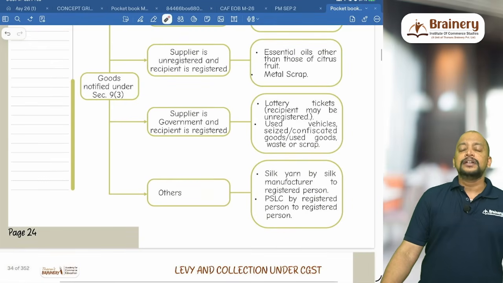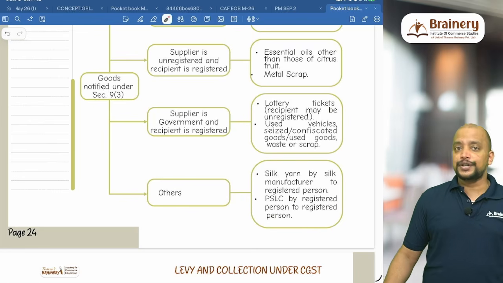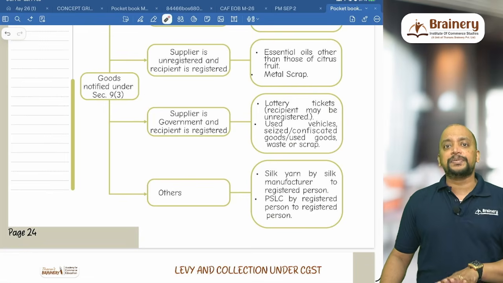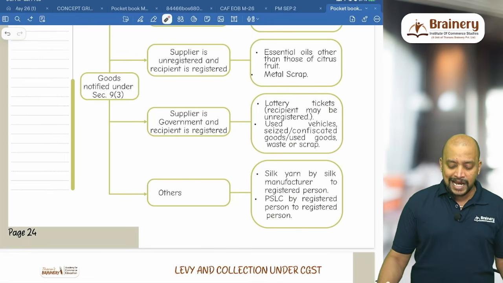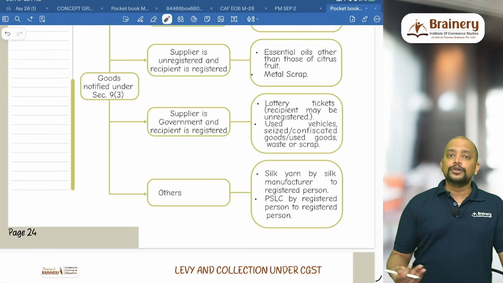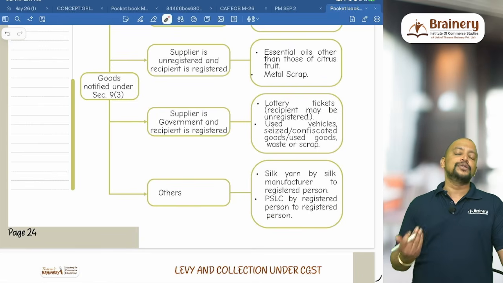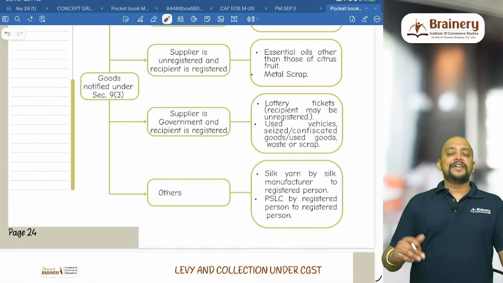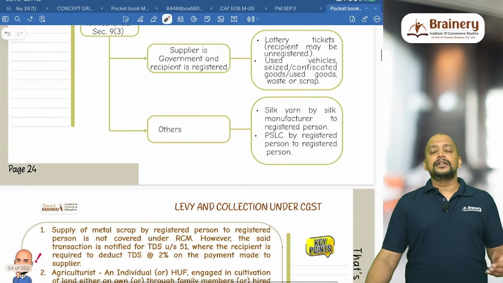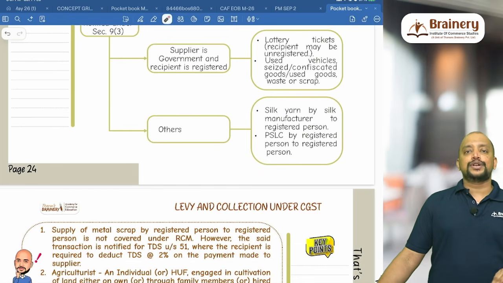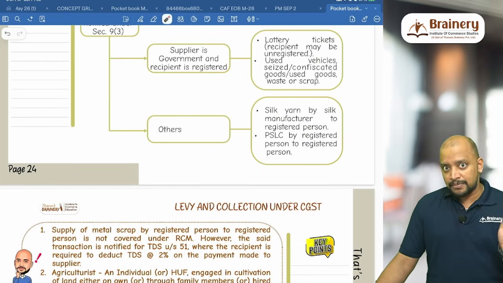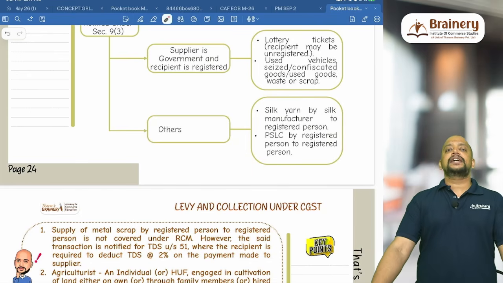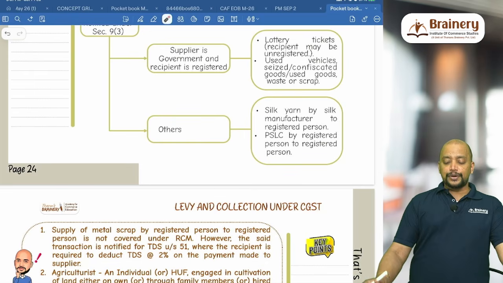Then lottery tickets. So sale of lottery tickets by government to a lottery distributor. In this case, the supplier should be government and the recipient may be either a registered or unregistered person, but he is a lottery distributor. Then it is covered under RCM. Whereas in case of sale of old goods, seized goods, confiscated goods or used goods by government to any registered person, it will be covered under RCM. Then finally 2 points you need to remember. Silk yarn. By whom? By a silk yarn manufacturer to a registered person. So by a silk yarn manufacturer, not a silk yarn trader, to a registered person. And then priority sector lending certificate by a registered person to another registered person.